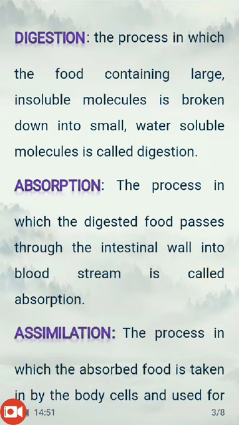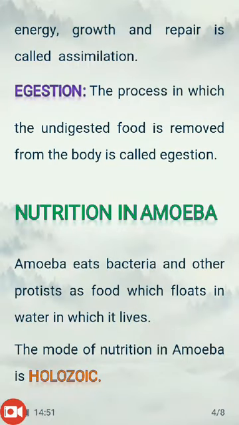Then we come to the next step, that is assimilation. Now whatever is absorbed is useless until it is utilized in the body. So assimilation is a process in which the absorbed nutrients are utilized in the body. And utilized in the body for what? They are utilized in the body to provide energy, for growth and repair, and all these things. So assimilation is actually its utilization.